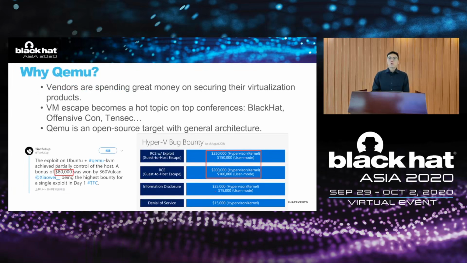So why do we choose QEMU as a research target? We noticed that as cloud computing becomes a crucial business for many companies, vendors are paying great money on securing their virtualization products. Microsoft launched the Hyper-V bug bounty program, offering up to $250,000 for guest-to-host escape exploits. And the VM category has become one of the most valuable targets in world-class hacking competitions like Pwn2Own and Tianfu Cup. For example, in Tianfu Cup last November, a QEMU/KVM guest-to-host exploit was awarded $80,000.